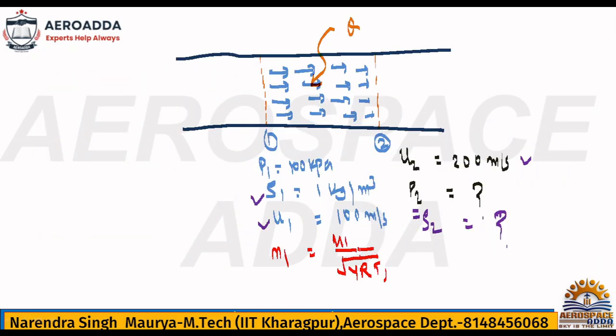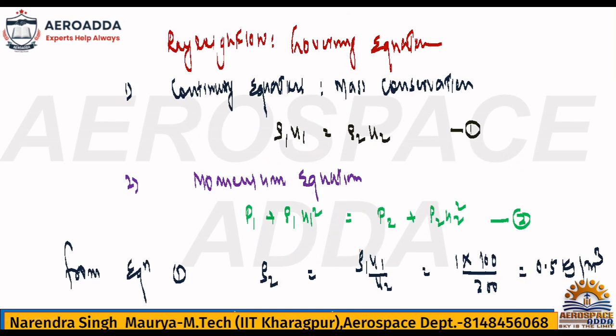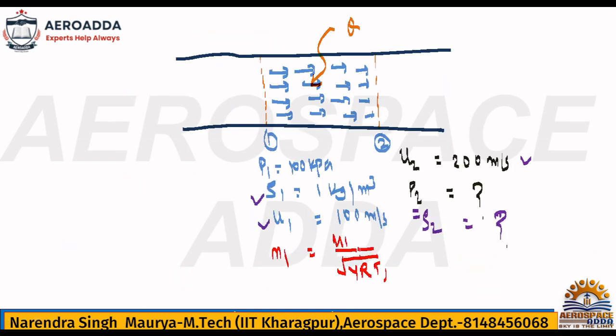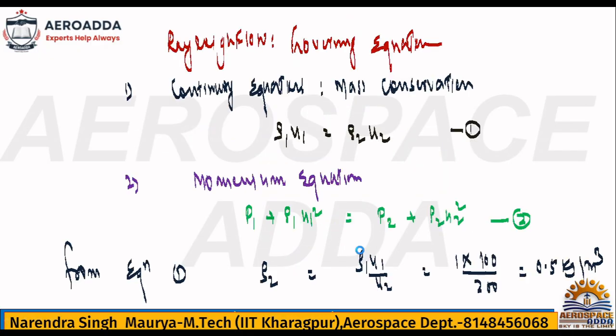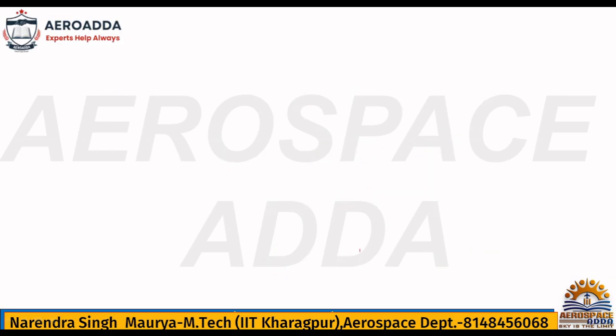So I would suggest, if such type of data they have given, you have to think from the very basics. They had given density at station 1, and velocity at 2 stations, so you calculate density at the second, and because they are asking for pressure, use the momentum equation. That's all. The problem is all there. I think that is clear to everybody.